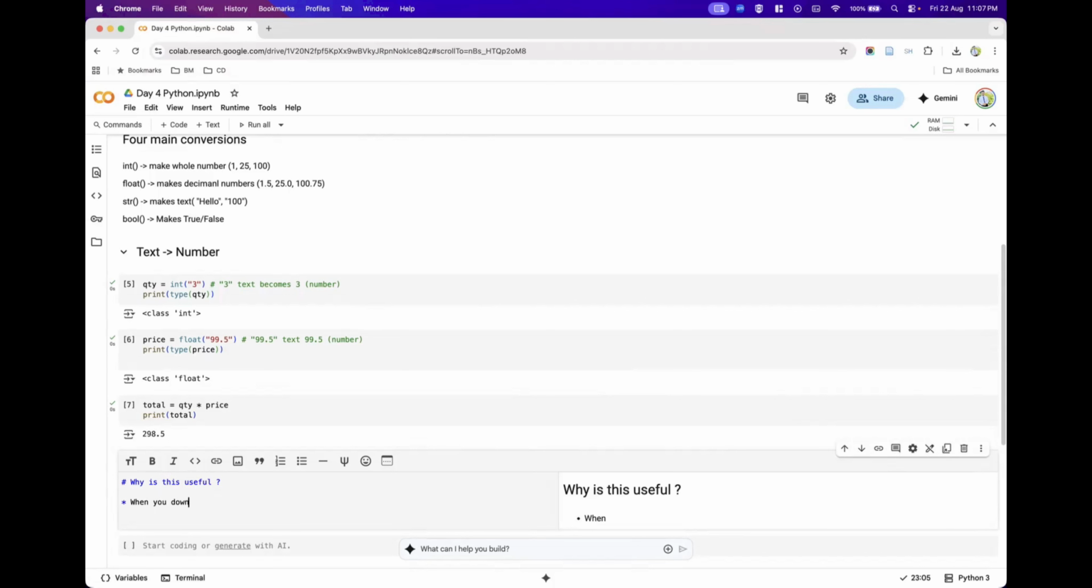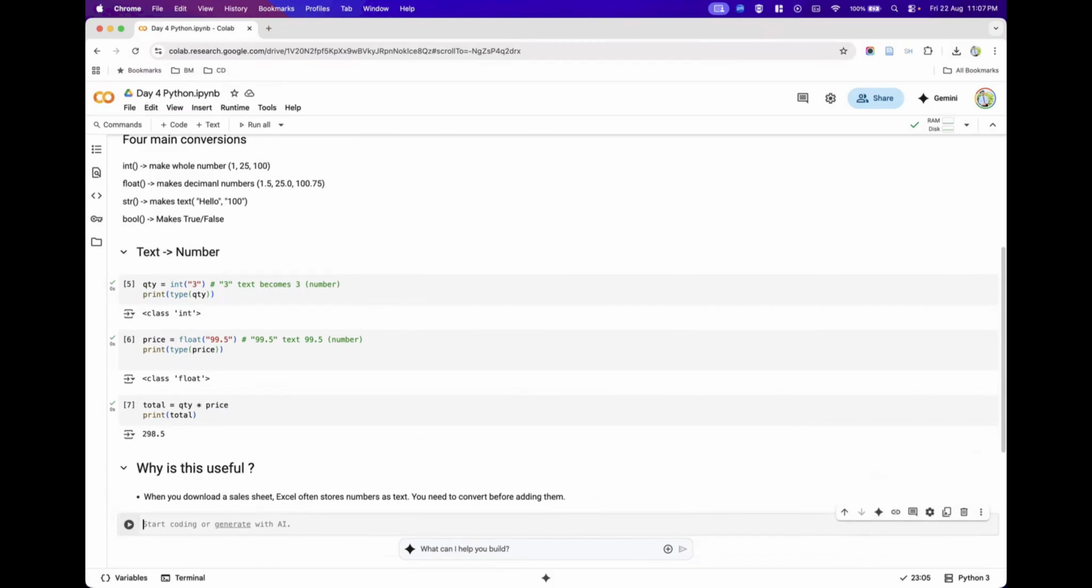So when you download a sales sheet, Excel often stores numbers as text. You need to convert before adding them. This is why it is useful. Now let us see the next beautiful example.